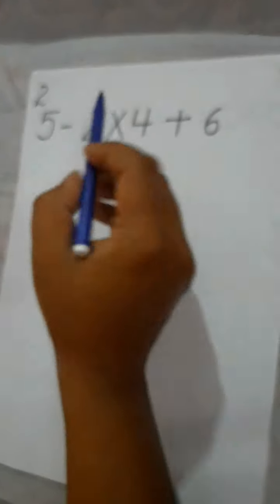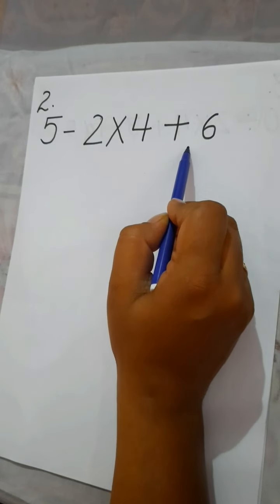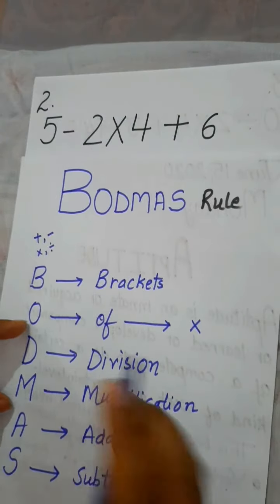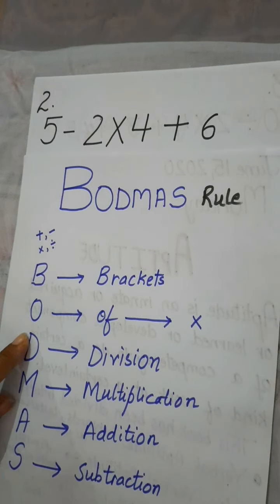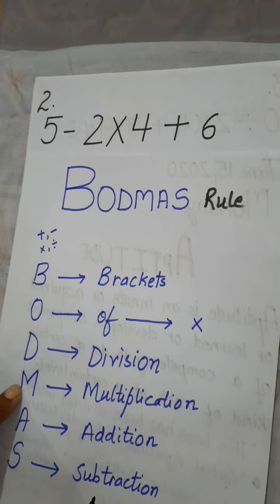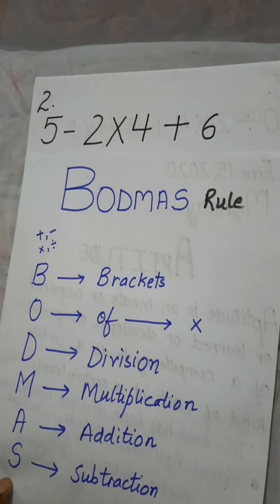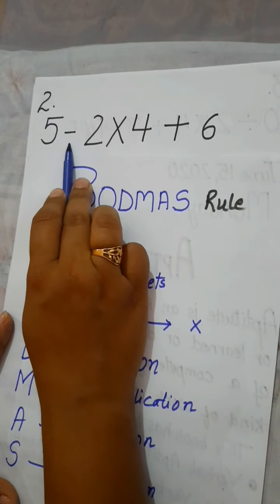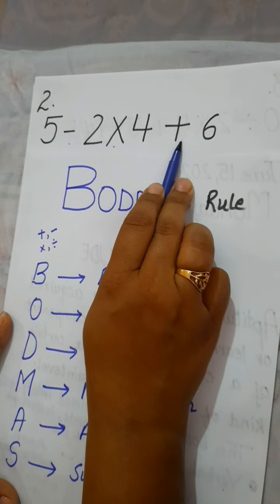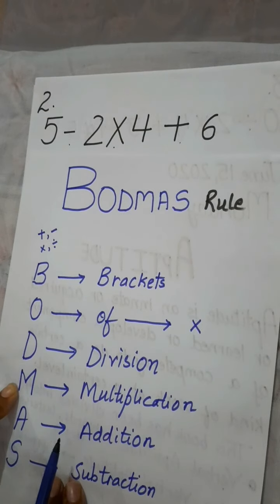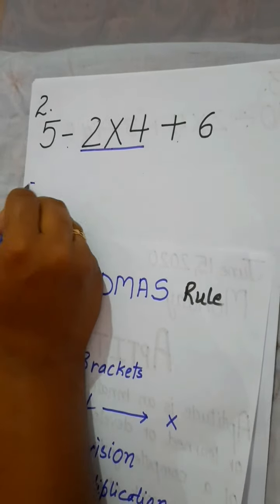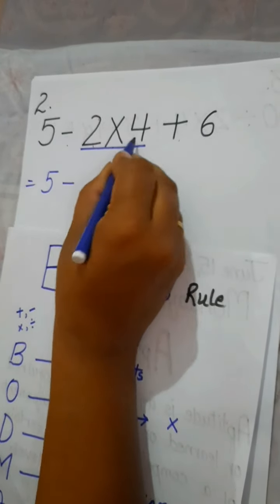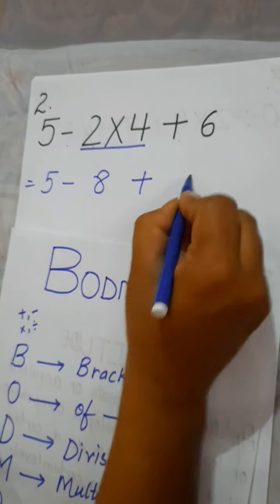You have to simplify this. In this expression, subtraction is given to you, multiplication is given to you, and plus is given to you. Now here you have BODMAS: bracket, of, division, multiplication, addition, then subtraction. Now you have subtraction, multiplication, then addition. According to the rule, multiplication comes first, so you have to multiply this number first. This 5 as it is minus 2 4s are 8 plus 6.